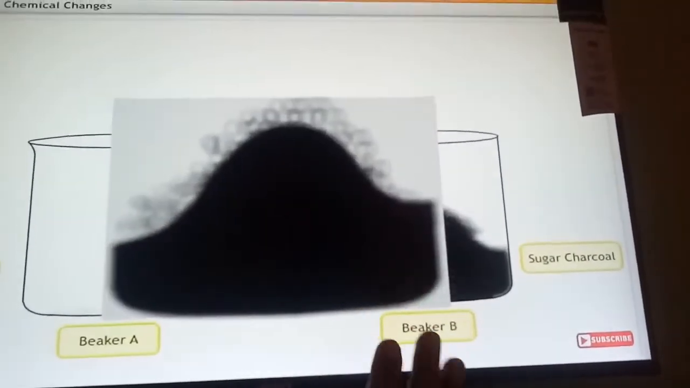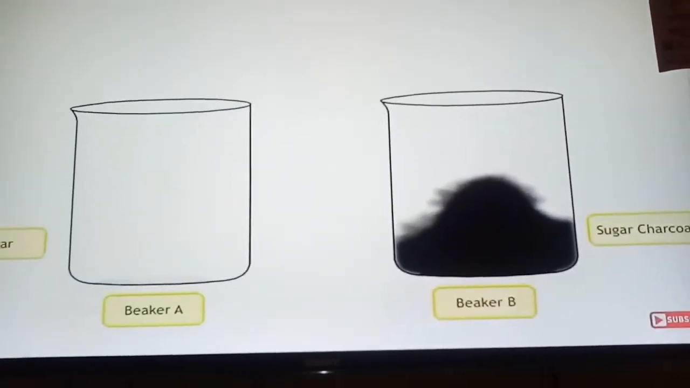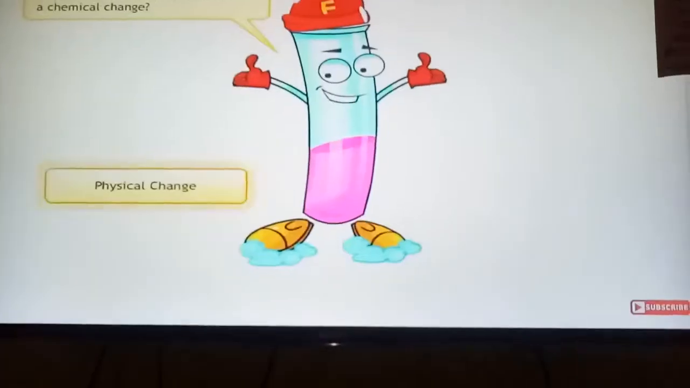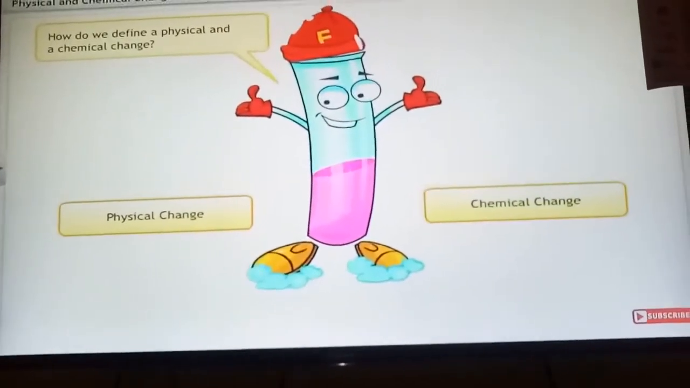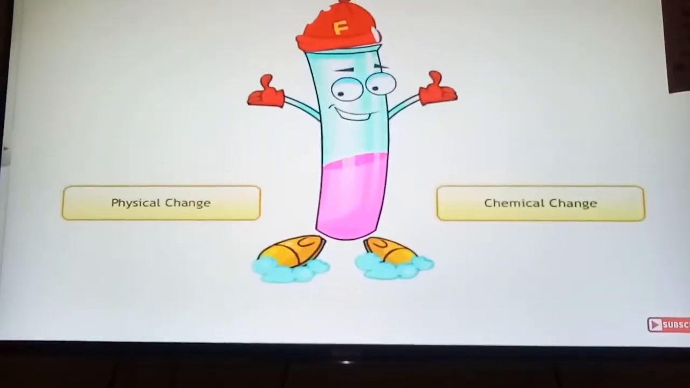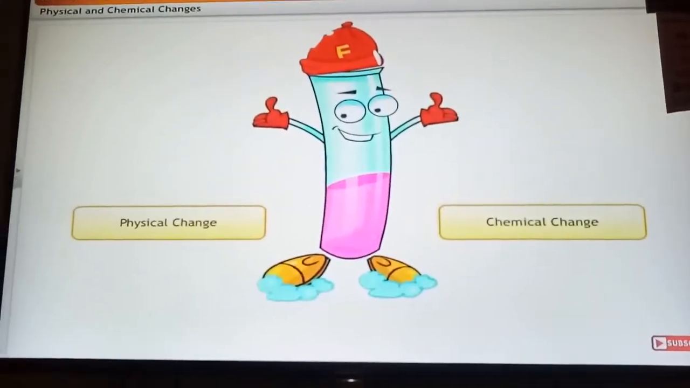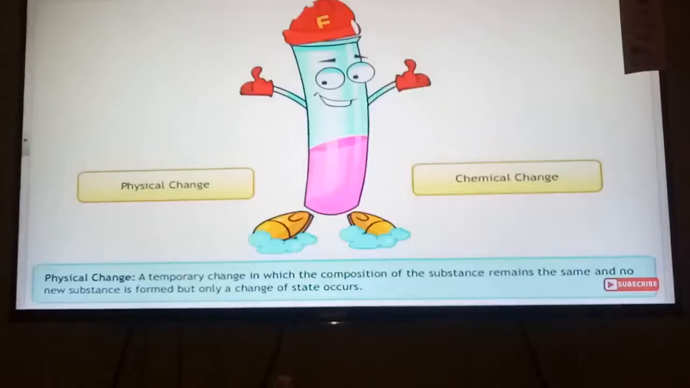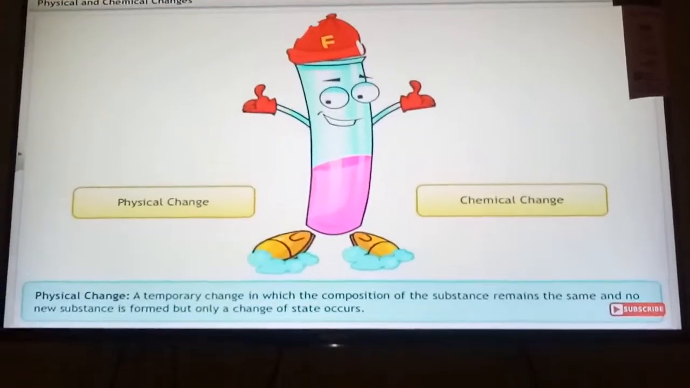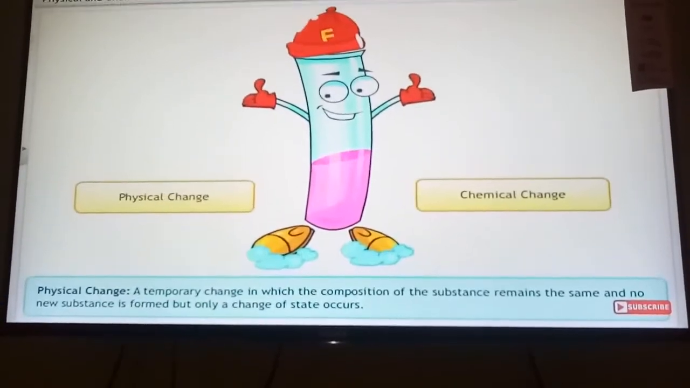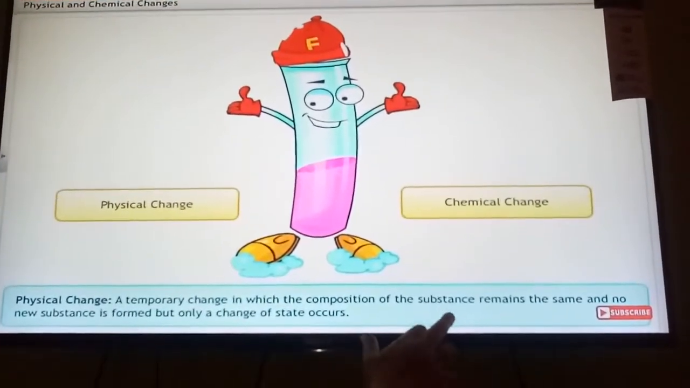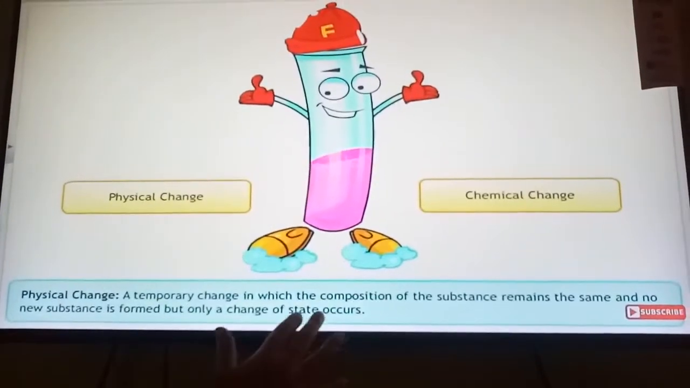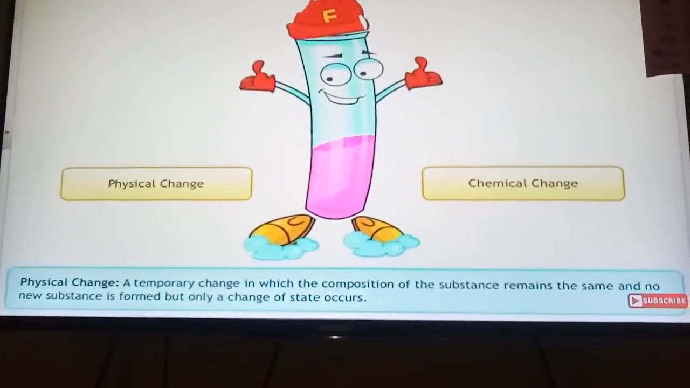Let us see the definition of physical change and chemical change. A physical change is a temporary change in which the composition of the substance remains the same and no new substance is formed, but only a change of state occurs.